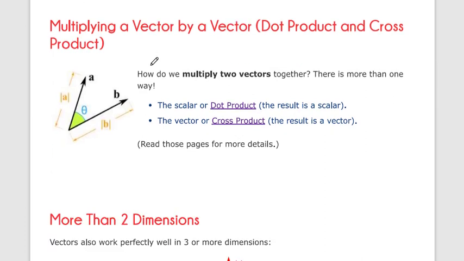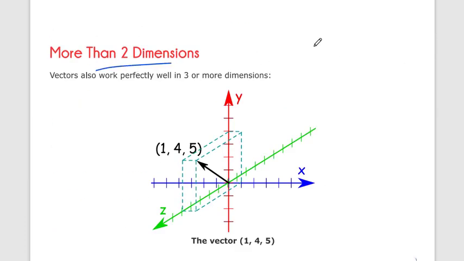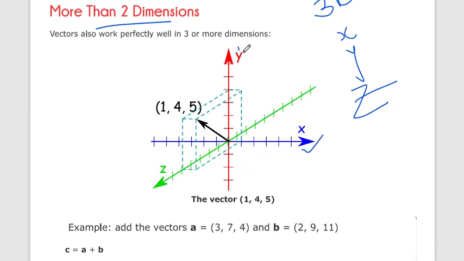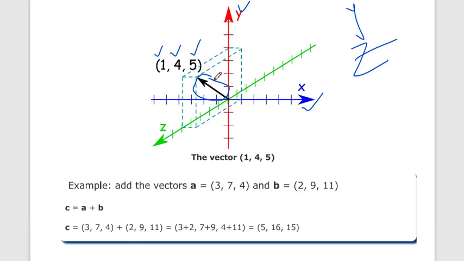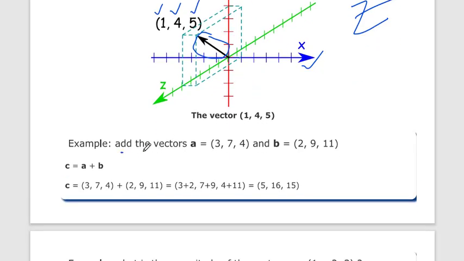Okay, so far we have talked about 2 dimensions. Now let's talk about more than 2 dimensions, 3 dimensions, which have values of x, y and z. Here you can see that this is x, this is y and this is z. So this is one vector which has x coordinate 1, y coordinate 4 and z coordinate 5, like this.